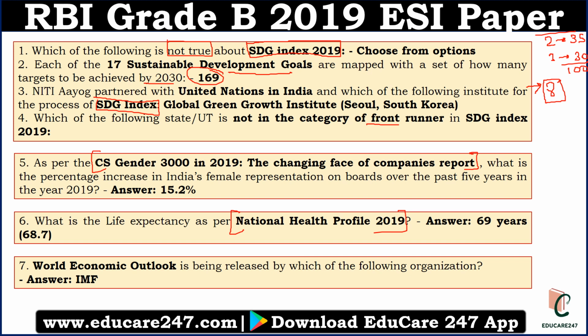So this is the nature of the question. This may change next year also, and once we see the 2018 and 2017 questions, you will understand how RBI is evolving, how the nature of the question is changing with time.